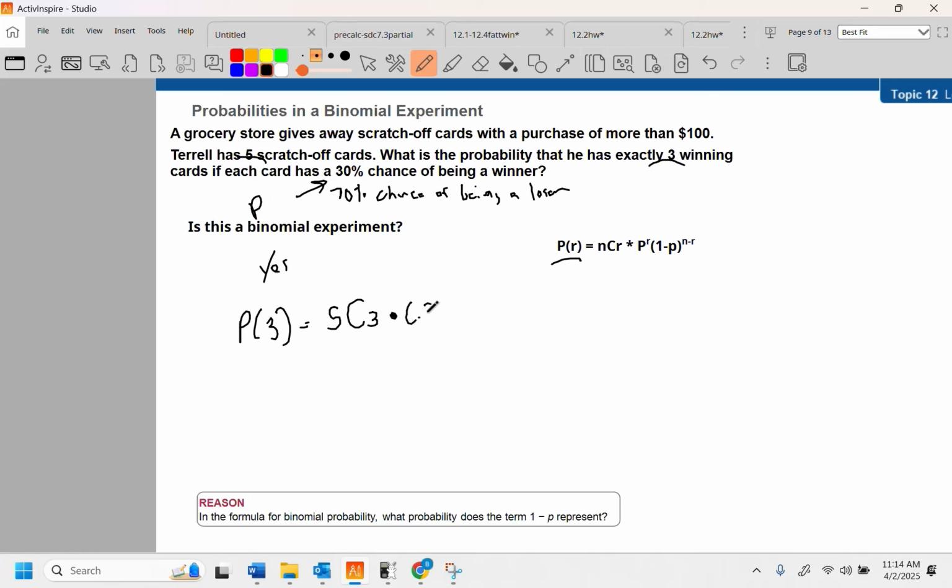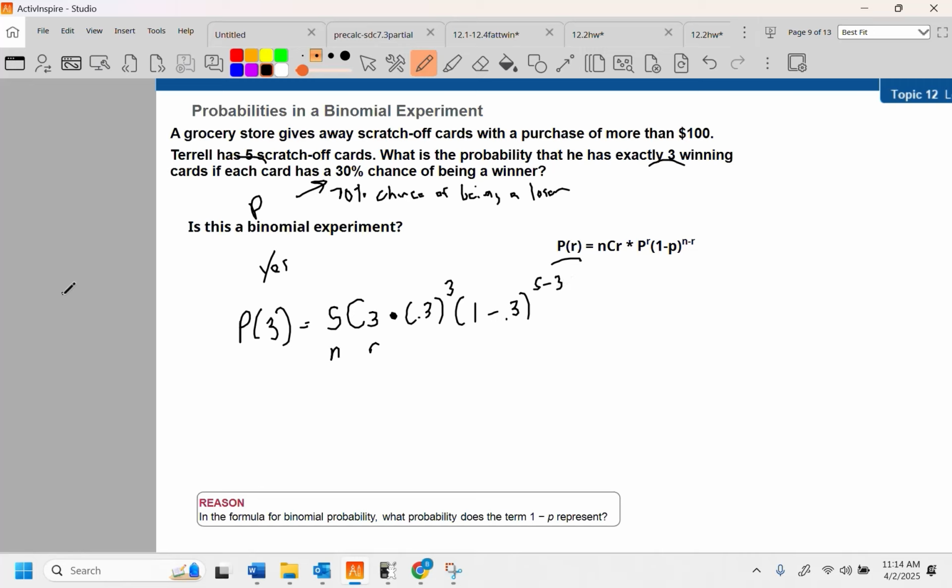We're going to use the decimal form. We always do when we do some actual math. To the R. R was 3. Remember, this is N, this is R. Times 1 minus P, so 1 minus 0.3, which we've already figured out, raised to the N minus R, 5 minus 3. It's just feed a formula, kids.